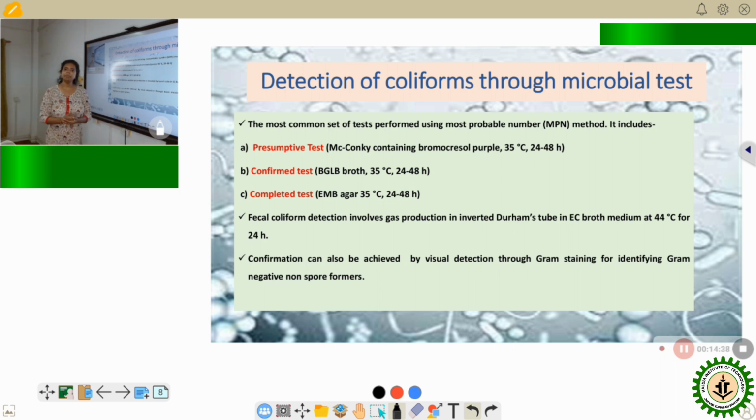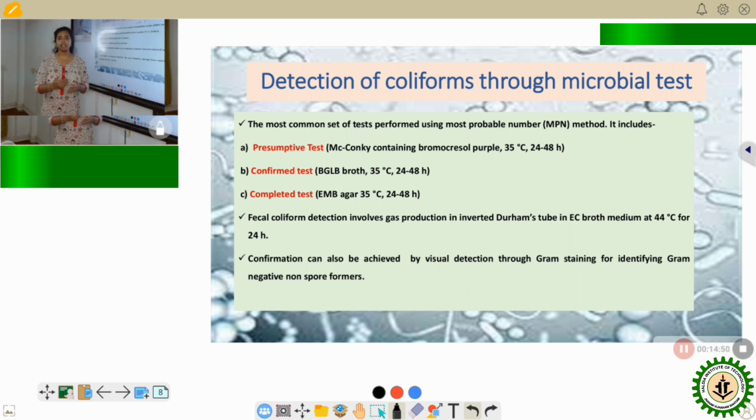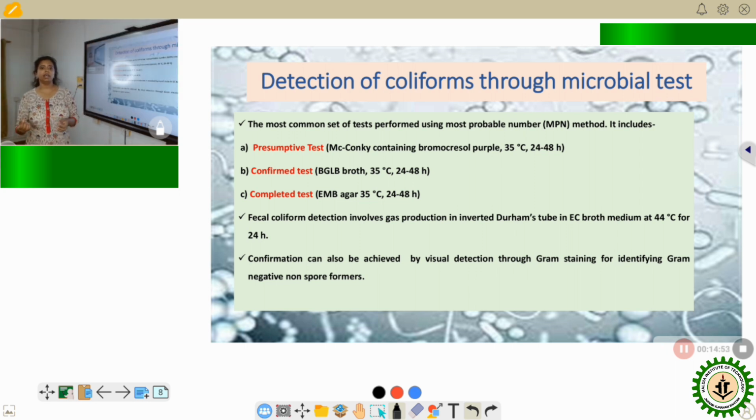Under this MPN method, we have three sets of tests, which are the presumptive test, the confirmed test and the completed test. In the presumptive test, we use McConkey broth. We put the sample in McConkey broth and incubate at 35 degrees Celsius for 24 to 48 hours. After the presumptive test, we retest the sample with the confirmed test using BGLB broth. BGLB is brilliant green lactose bile broth, and we incubate the sample at 35 degrees Celsius for 24 to 48 hours to see the result.